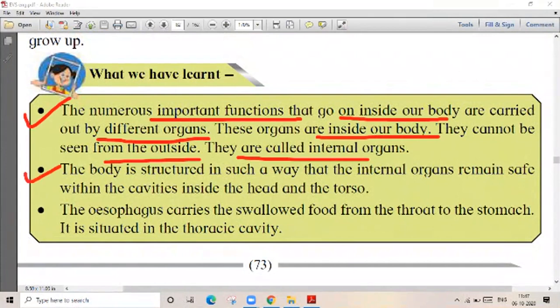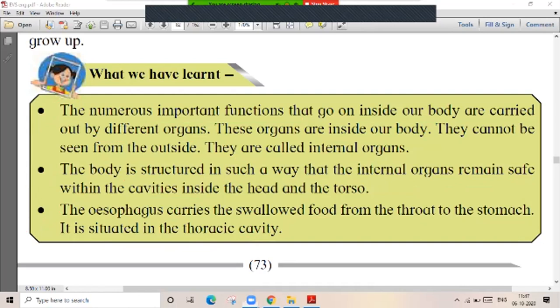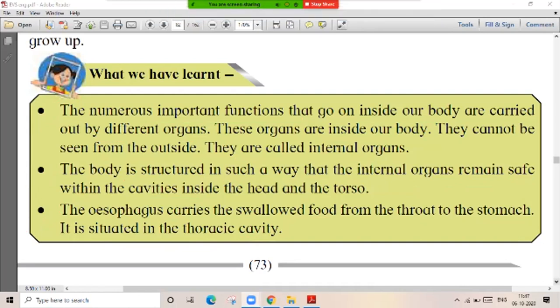What we have learned, guys, is that the body is structured in such a way that internal organs remain safe within the cavities inside the head and the trunk. The esophagus carries the swallowed food from the throat to the stomach, and it is in the thoracic cavity. Then we have seen about the lungs.